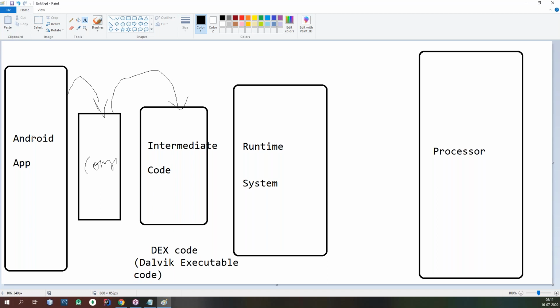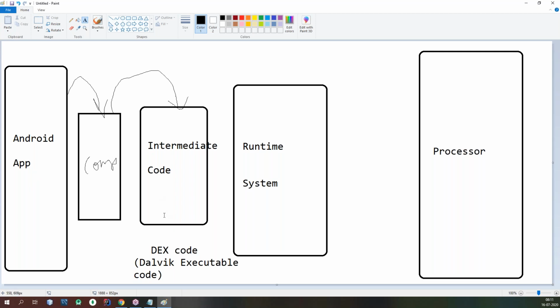But in Android, even if I write 20 classes, whether by using Java or Kotlin, we are writing the same code in the same style, whatever it may be. Assume we have written 20 classes. For those 20 classes, only one file is generated. That is nothing but DEX code. It will not generate a file separately for each class.